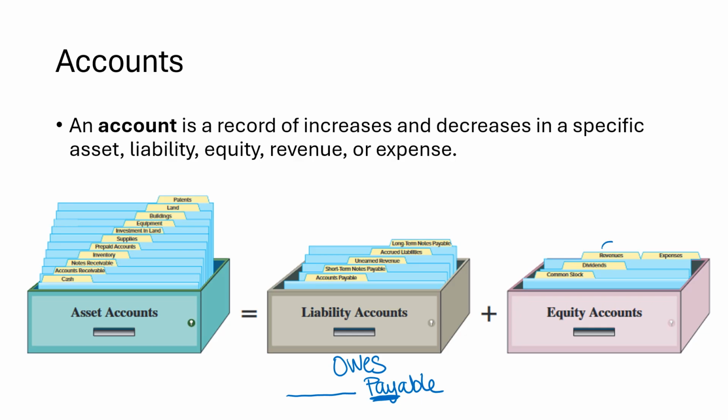And then revenues and expenses. Revenues will increase equity and expenses will decrease equity. So each of the file folders you see represents one account.